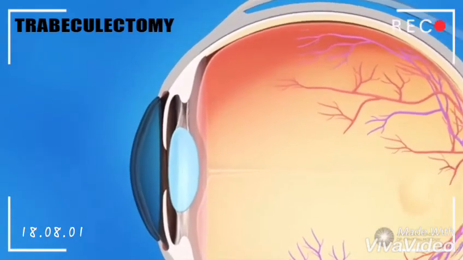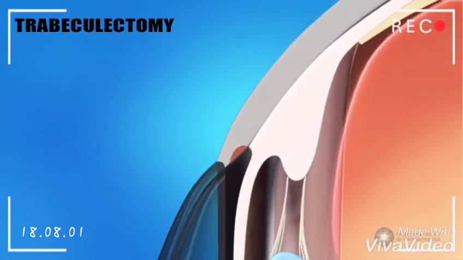During trabeculectomy surgery, your ophthalmologist makes a tiny incision in the conjunctiva, the clear lining of the sclera or the whites of the eye. This is done under your upper eyelid and near the edge of the iris. Next, he or she will create a small flap in the sclera underneath the incision.